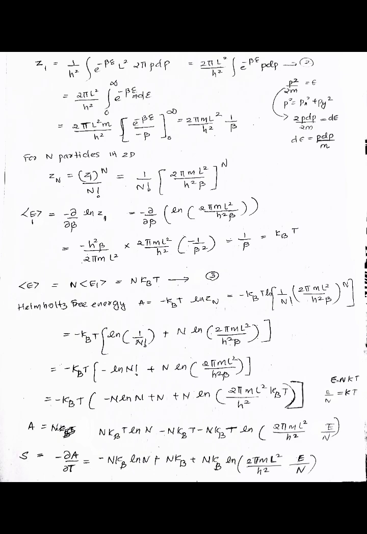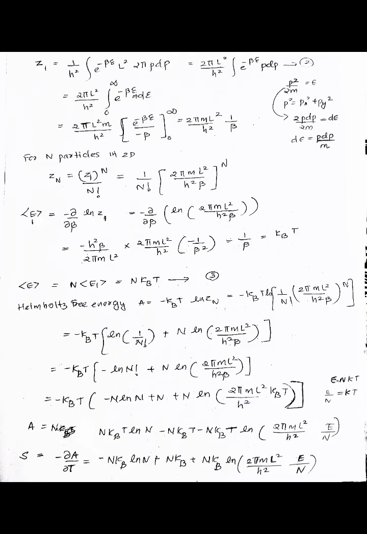We know p²/2m is equal to E, and differentiating this we get 2p dp/2m equal to dE, that is dE equal to p dp/m, that is p dp is equal to m dE. So Z1 is equal to 2πL²/h² times the integral from 0 to infinity of e^(−βE) m dE.